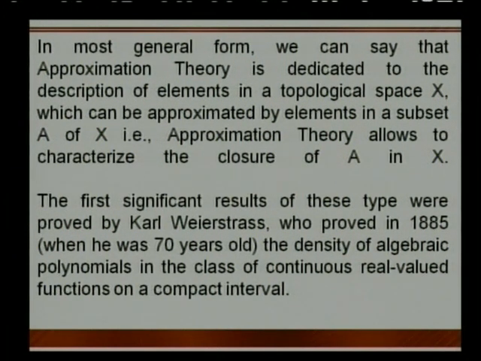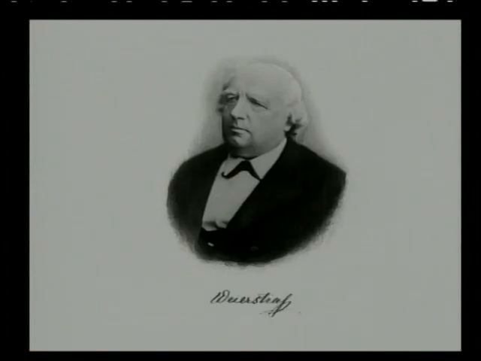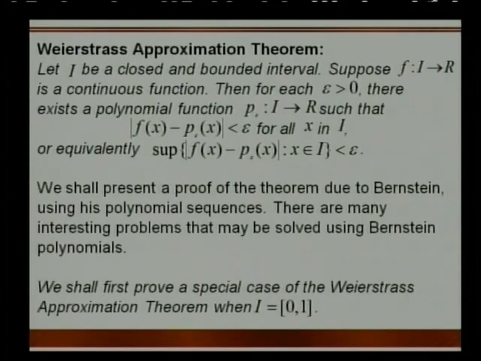So what Karl Weierstrass proved is that the algebraic polynomials, what we know, is a dense set. That means its closure is the collection of all continuous real valued functions on any closed and bounded unit interval, or any interval, in fact, any interval you take in R. Here is the gentleman I am talking of, and signed by himself, Weierstrass himself.